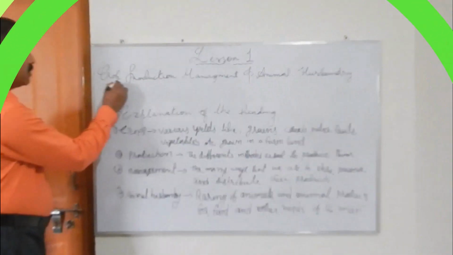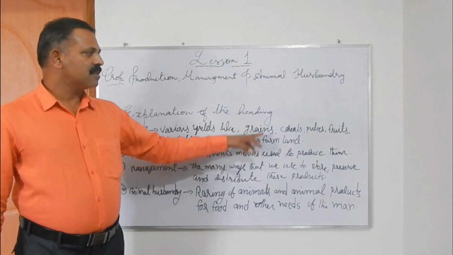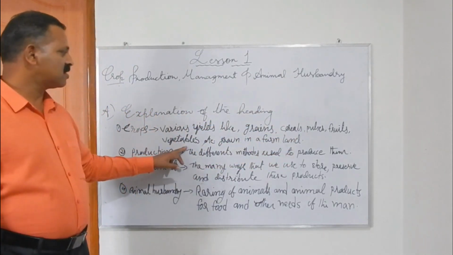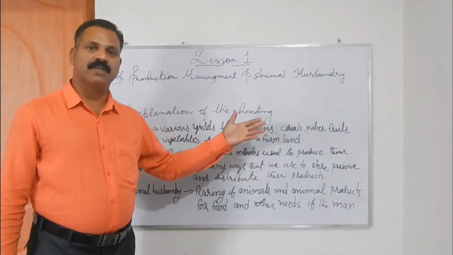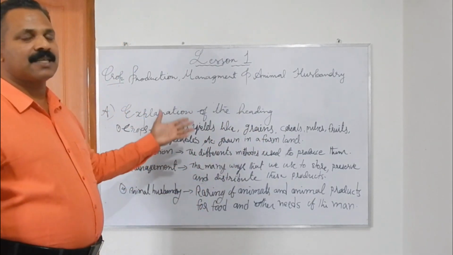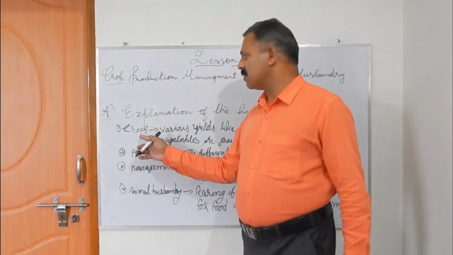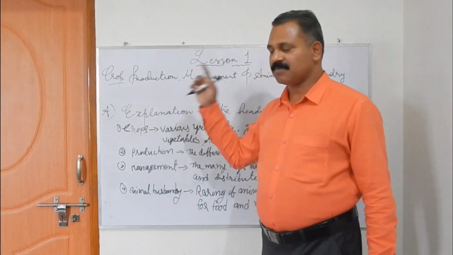Here, crop means various yields like grains, cereals, pulses, fruits, vegetables, etc. grown in a farmland at different times, in different ways. These different products grown in a farmland by a farmer are what is meant by crops. So we will study the types of crops in this chapter.